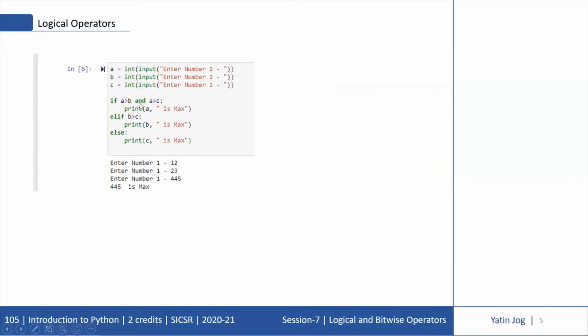So this is how you can use AND operator if required to check multiple conditions at a time. And if both the conditions are true, then only it will come and print A is max. So in this case, you can look at the output. My code is printing the maximum number. So this is how you can use AND operator.